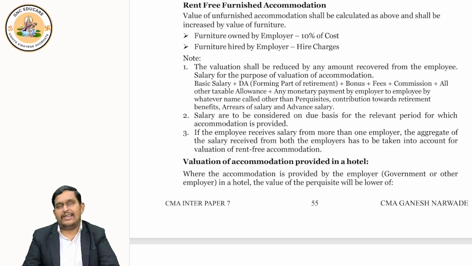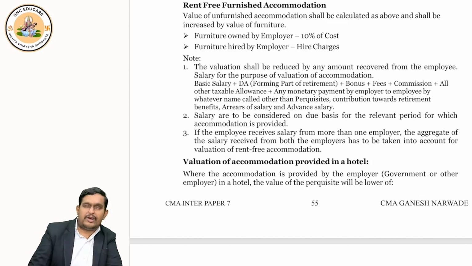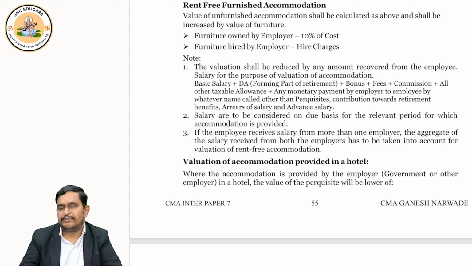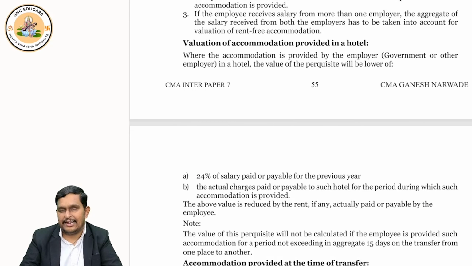Now, sometimes the employer may not give you the same place to stay, but may give you a hotel for some days. Then what should be the value? Tell me. First thing, if it is a hotel, it would be more costly, correct?